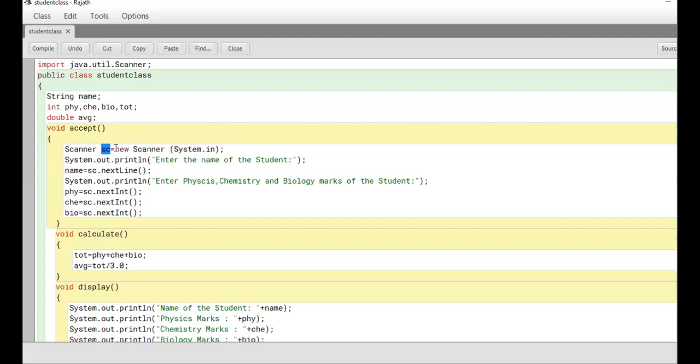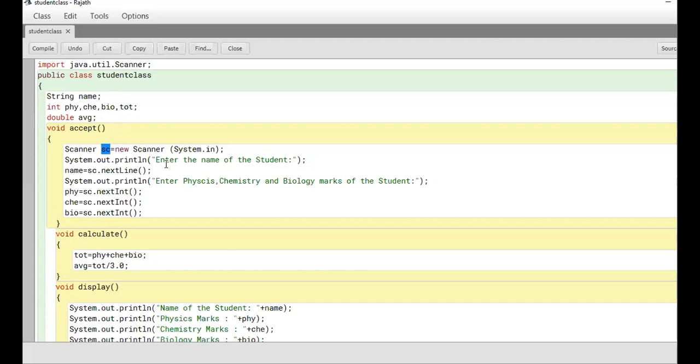This is the line you have to mug up. Then System.out.println. Actually, what is my job here? I want the name and three subject marks. I want to accept the name and three subject marks. For that, I have written an accept function. The name itself indicates what I am doing in this function. So I'm giving a proper message for the user: Enter the name of the student.